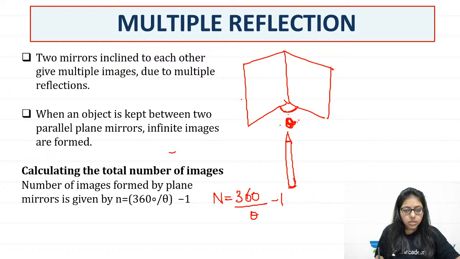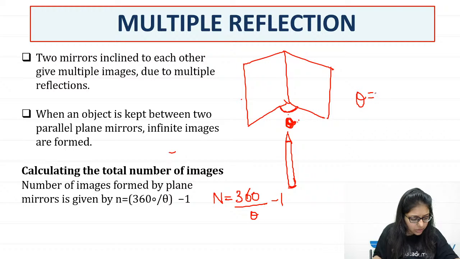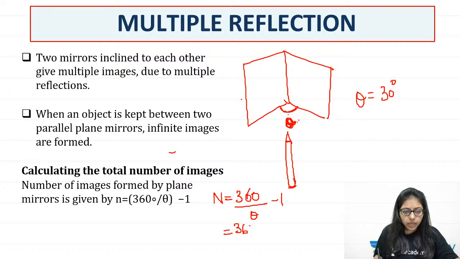So if this angle, tell me the angle. Quickly tell me the angle. 30 degree. So let's say it is 30 degree. How many images will I get? 360 divided by 30 minus 1. So it will be 11 images. We will get 11 images.